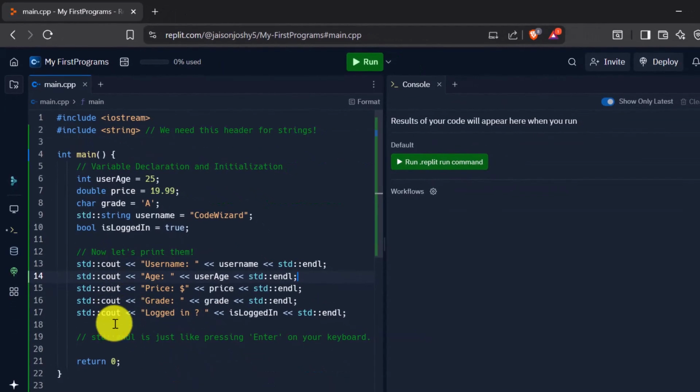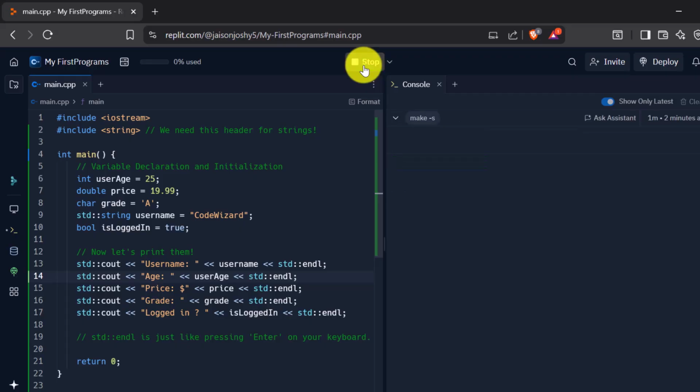Okay, now after printing all that I say return 0, because this main function has a return type integer, so we need to return an integer, and we are returning 0. Then we close the function with the curly brace here, and that ends our program. Okay, let's click on run and see if it is working as expected.